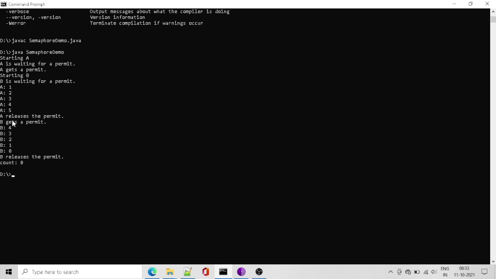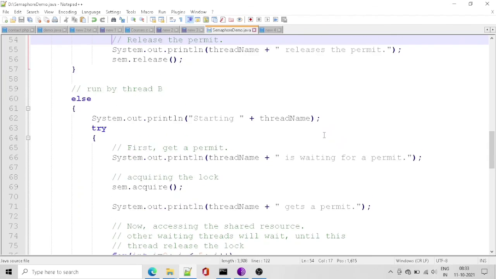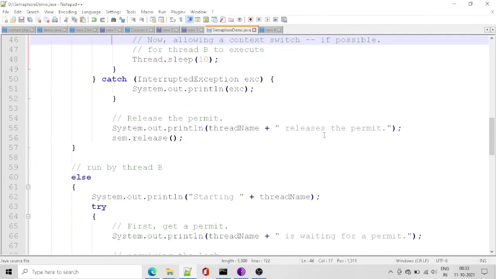A is working on, and then A releases the permit. Now B gets the permit and B is working on, and B releases the permit. Now count becomes 0, right? So that it won't work again. This is the program which we have seen earlier. In this way each and every thread gets their own time to execute without any issues.